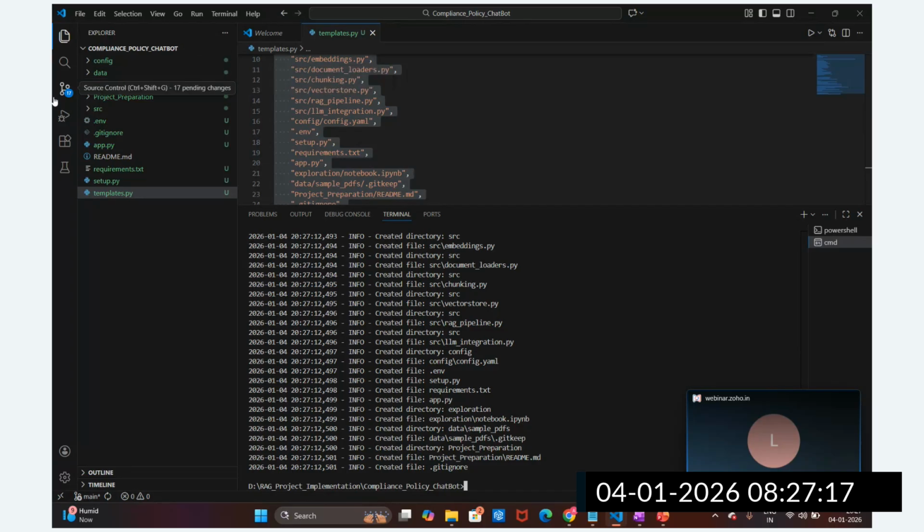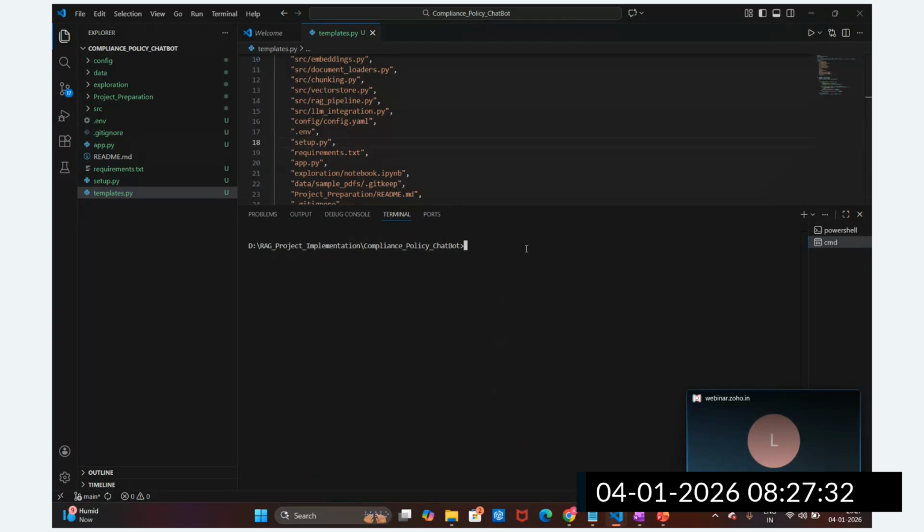I hope now you have got the clarity, right? Initially, we have to clone the repository, and then we start the creation of this folder structure and files. As of now, we are clear on this point. Let me clarify this.